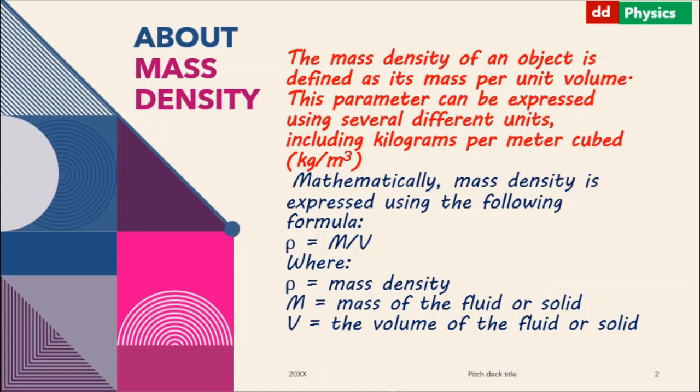Mathematically, mass density is expressed using the following formula: rho is equal to m by v, where rho is equal to mass density, m is equal to mass of the fluid or solid, and v is equal to the volume of this fluid or solid.